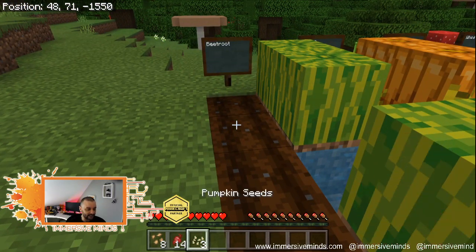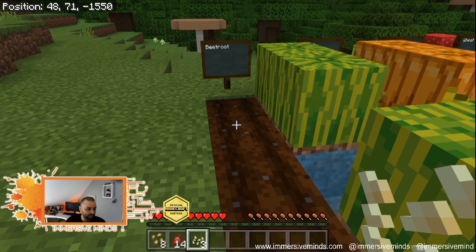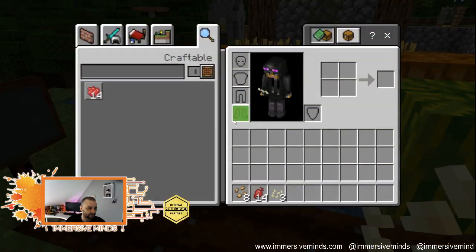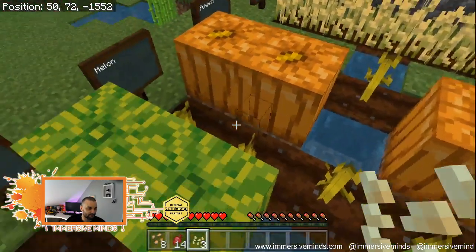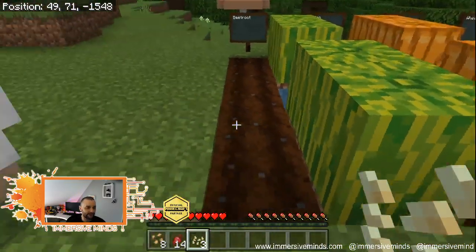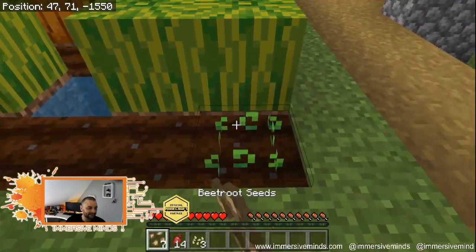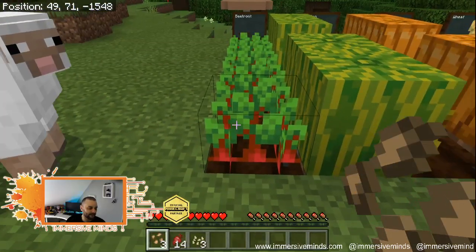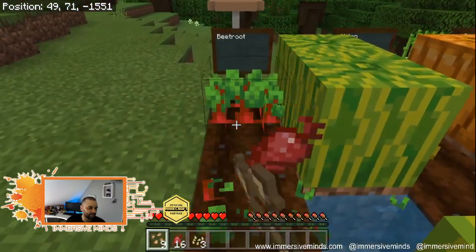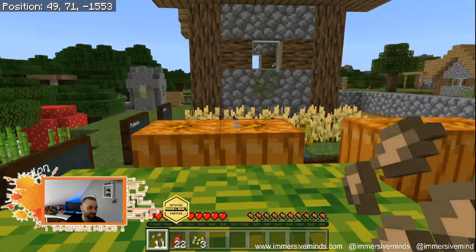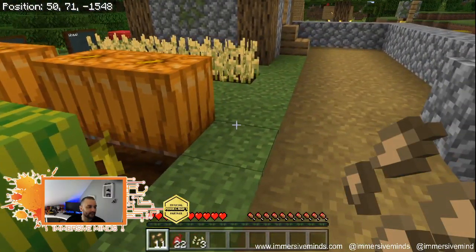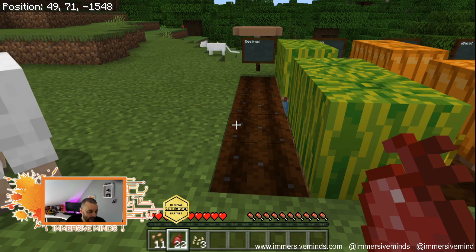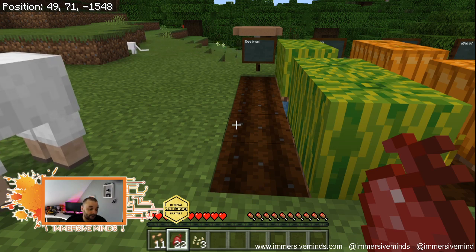And so we only got 6 this time. Why did we get pumpkin seeds? That was interesting. How on earth did we get pumpkin seeds? Let's see if that happens again. Let's see how many we get this time. Maybe they were lying around from the last time when I destroyed them. That's probably what it was. Oh, we got 22 this time. So what did that give us? That's 14, 6. So that was another 8.